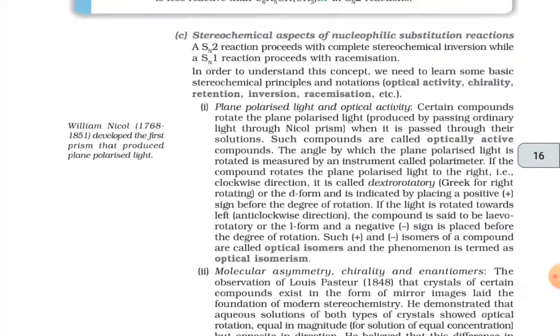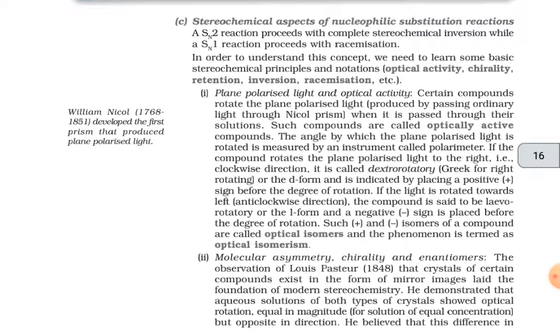C is the stereochemical aspects of nucleophilic substitution reactions. An SN2 reaction proceeds with complete stereochemical inversion, while an SN1 reaction proceeds with racemization. In order to understand this concept, we need to learn some basic stereochemical principles and notations, that is optical activity, chirality, retention, inversion and racemization, etc.